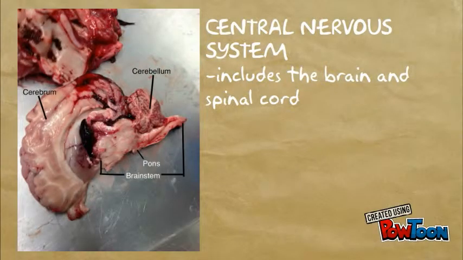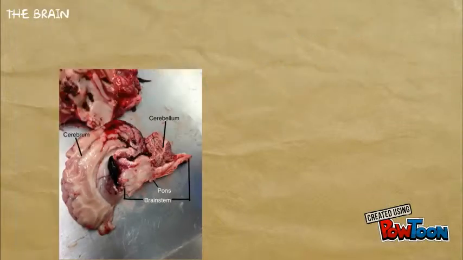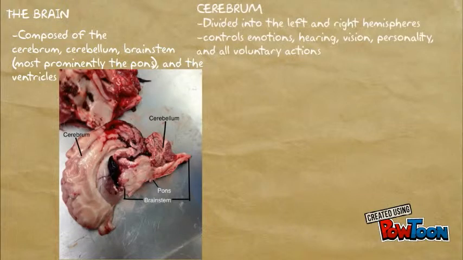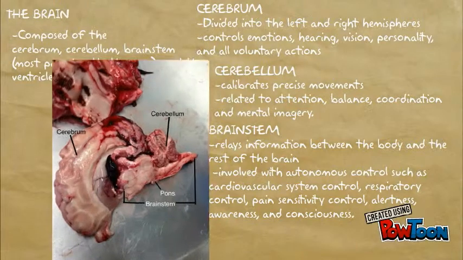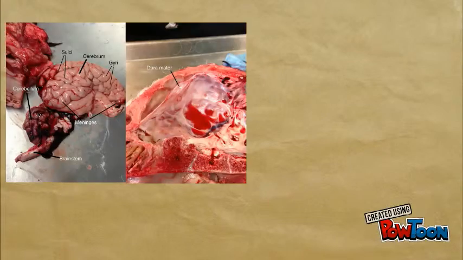The central nervous system includes the brain and spinal cord. The brain is composed of the cerebrum, cerebellum, brainstem, and the ventricles. The cerebrum is divided into the left and right hemispheres and controls all voluntary actions. The cerebellum calibrates precise movements and is related to balance. The brainstem relays information between the body and the rest of the brain and is involved with consciousness and awareness.